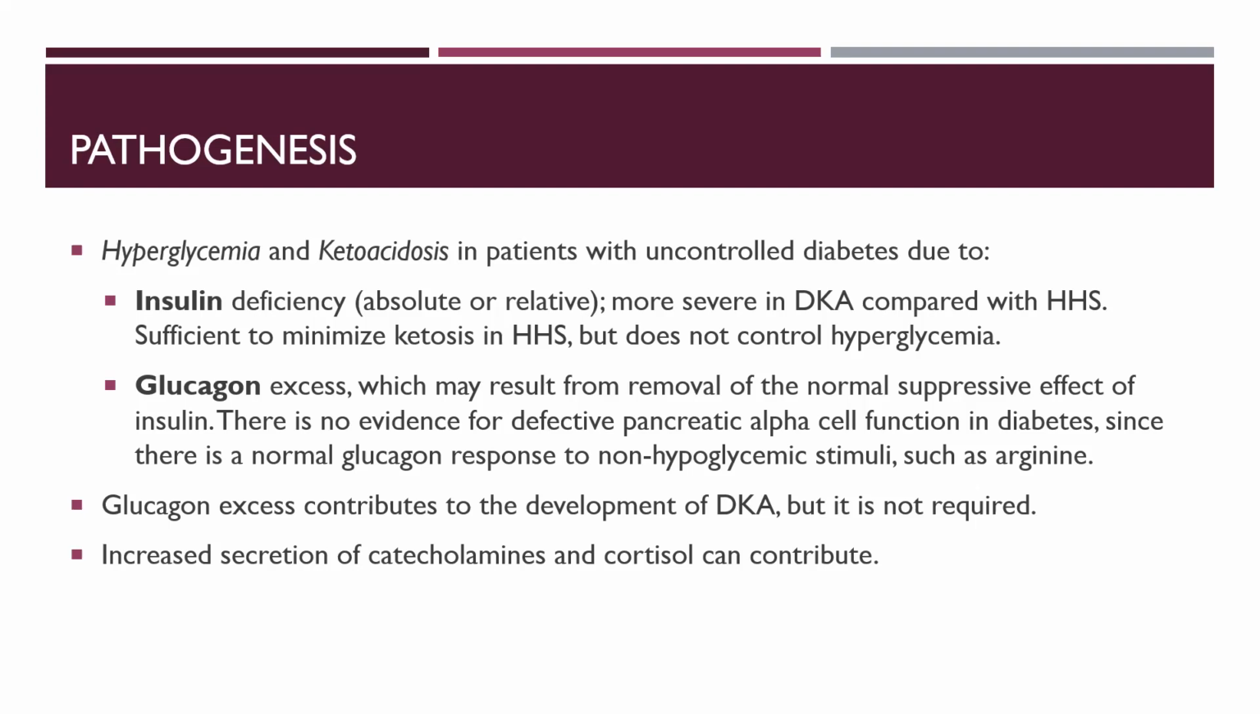So glucagon excess contributes to the development of DKA, but it is not required. Remember, it is not the main pathophysiology. Main pathophysiology is insulin deficiency. Even if glucagon excess is going on, that is not the reason for hyperglycemia or DKA or HHS in such patients. Increased secretion of catecholamines and cortisol can also again contribute, but they are not required. They are not the basic defect. Basic defect is insulin deficiency, especially in patients with DKA.